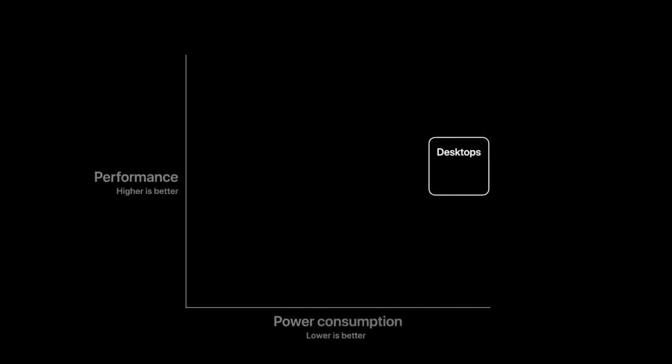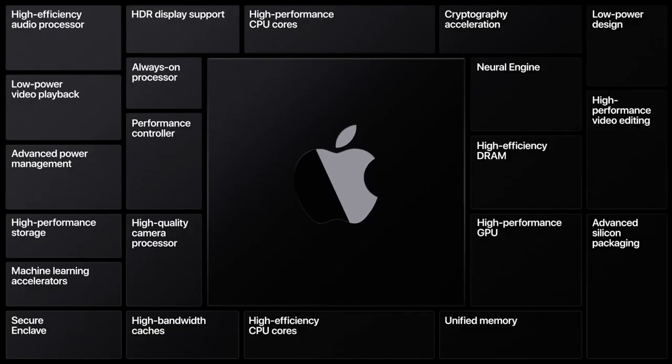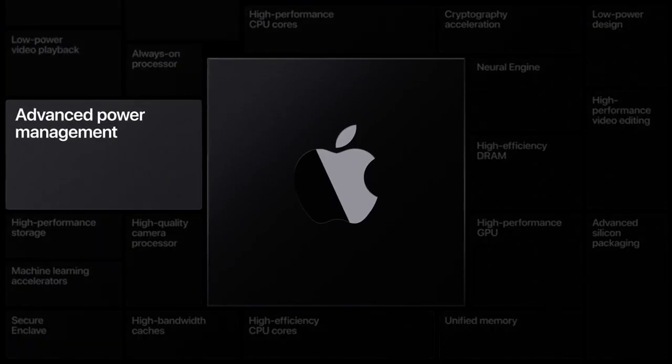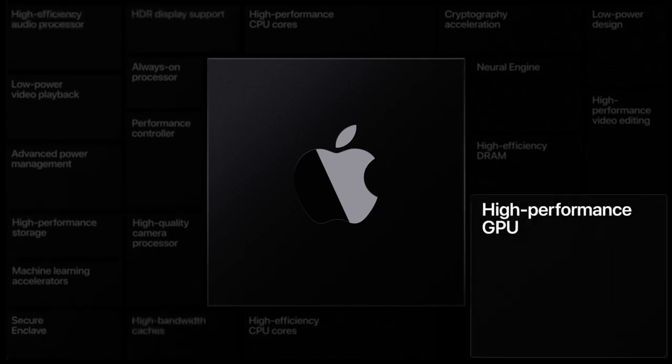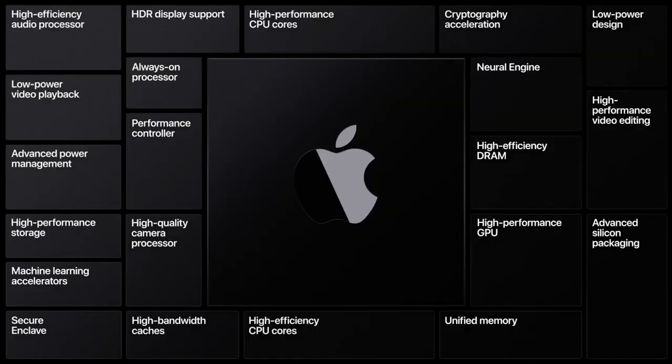Now talking about the biggest news, WWDC. Apple has just announced that Apple will be using their own chipset in the Mac processors, which would definitely be better than desktop and notebooks. Obviously, the performance would be higher and the consumption will be low. The new chip is called Apple Silicon. Apple Silicon comes with advanced power management, secure enclave, and an advanced neural engine for your Mac chipset.